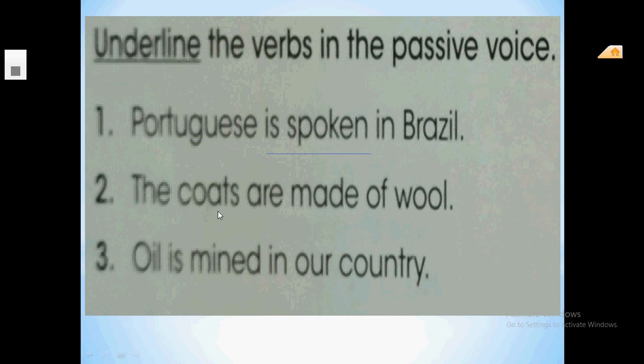Number 2, the coats are made of wood. Where's the verb phrase? Yes, good. Are made. Number 3 is easy for all of you. Oil is mined in our country. Yes, it is mined.